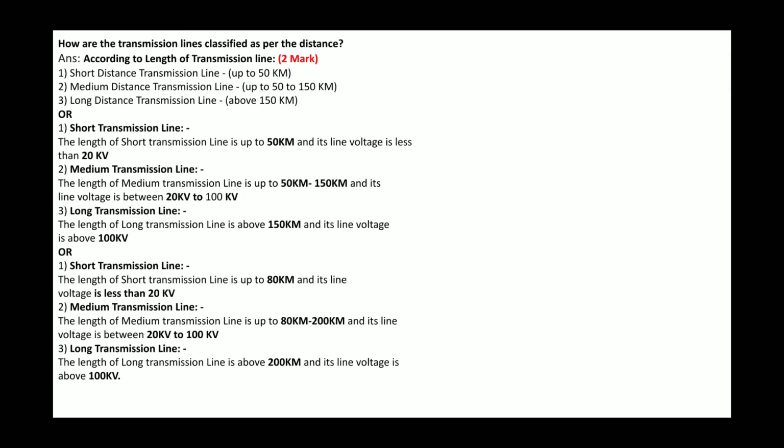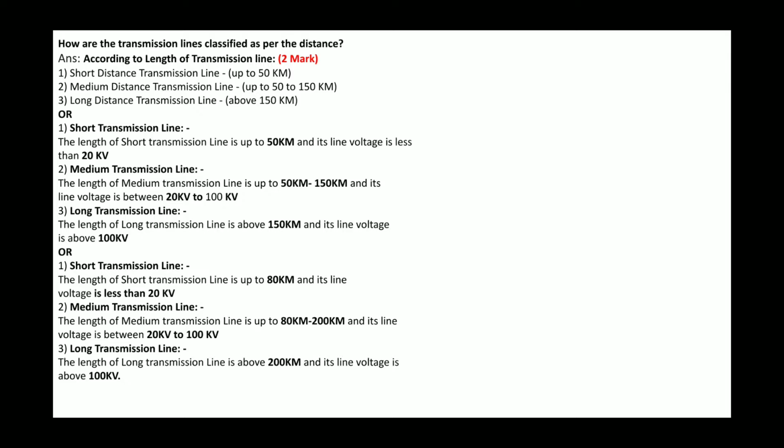Another question regarding this: how are the transmission lines classified as per the distance and the voltages. The length of short transmission lines is up to 50 kilometer and its line voltage is less than 20 kilovolt.